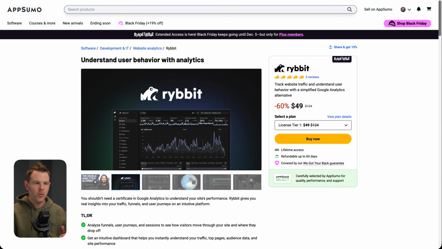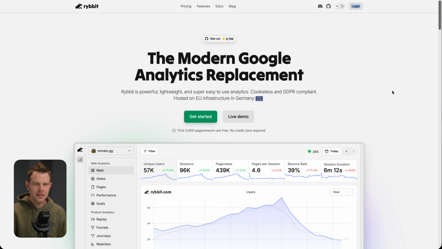This is Rybbit, a web analytics platform that is available on AppSumo. This is a Google Analytics alternative. So if you're like me and you get a little bit nauseous looking at Google Analytics, but you still love data, you want the insights, well, this could be a really good solution. I installed Rybbit on my website about 1 day ago, and I've been using it, keeping an eye on how everything is going. And I'm going to show you some of that data in a moment.